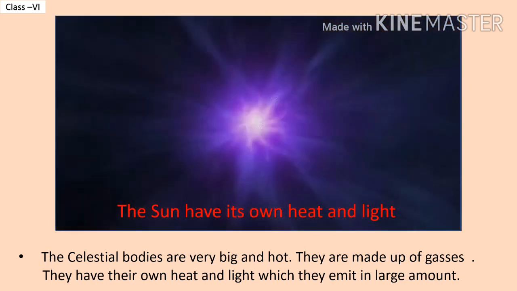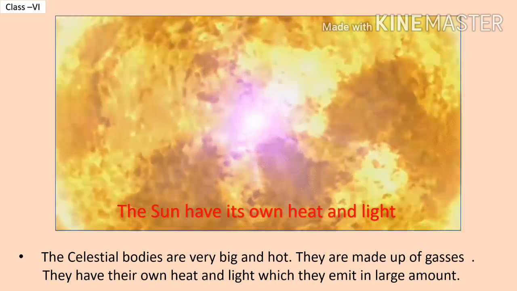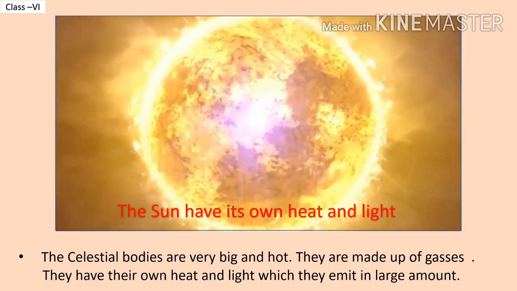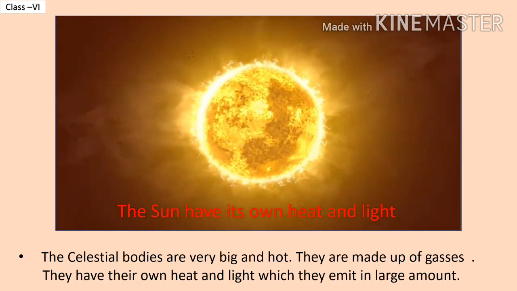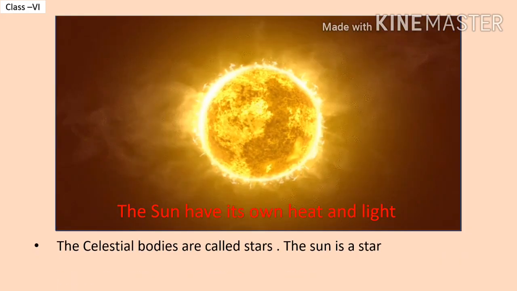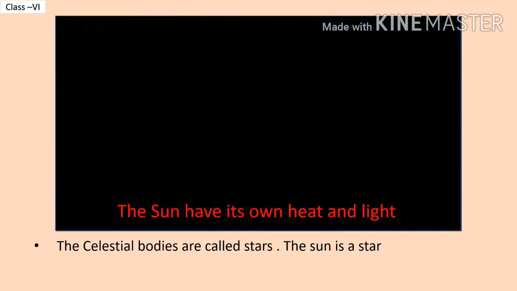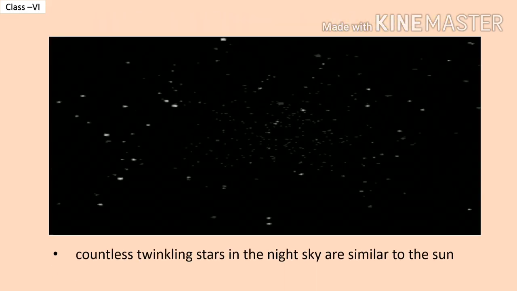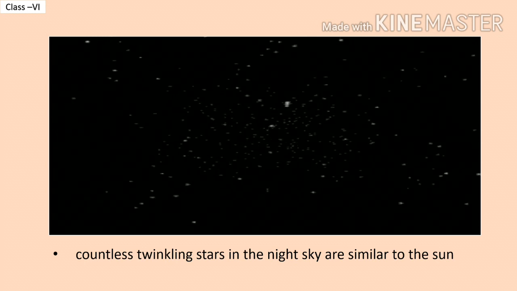The celestial bodies are very big and hot. They are made up of gases. They have their own heat and light which they emit in large amount. These celestial bodies are called stars. The sun is also a star. The sun has its own heat and light. Countless twinkling stars in the night sky are similar to the sun.